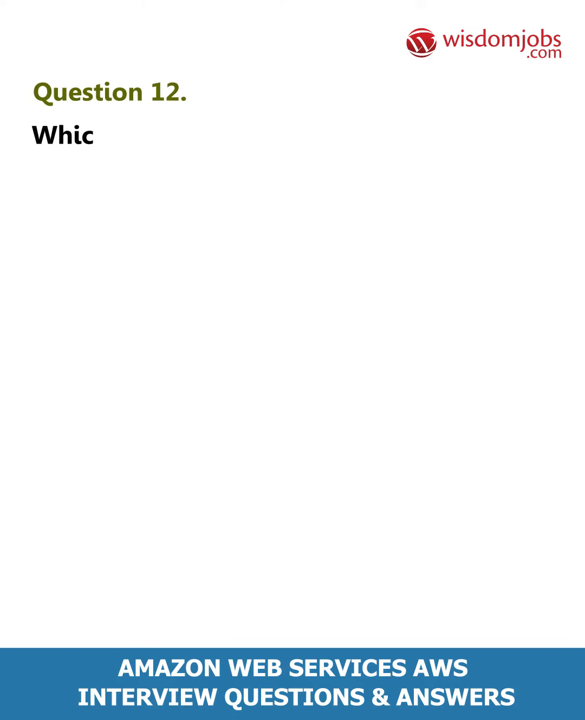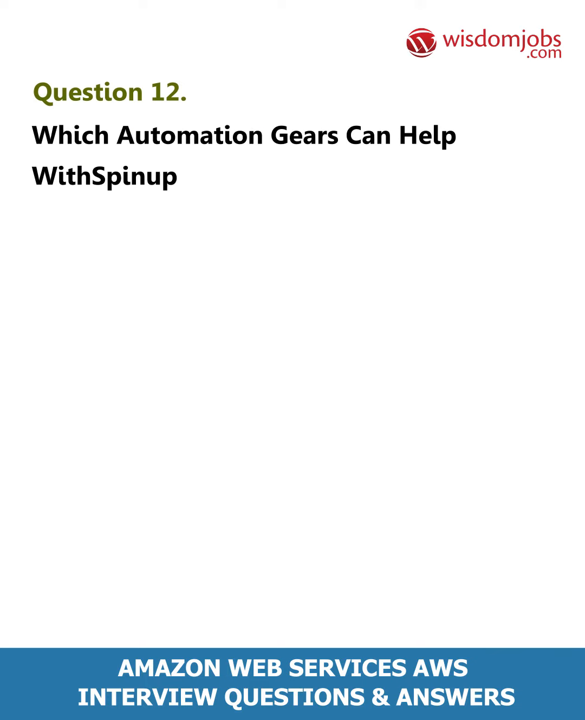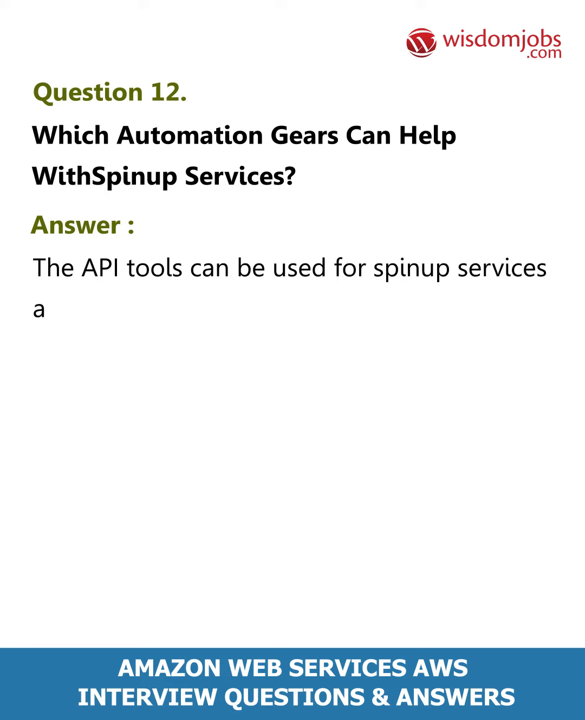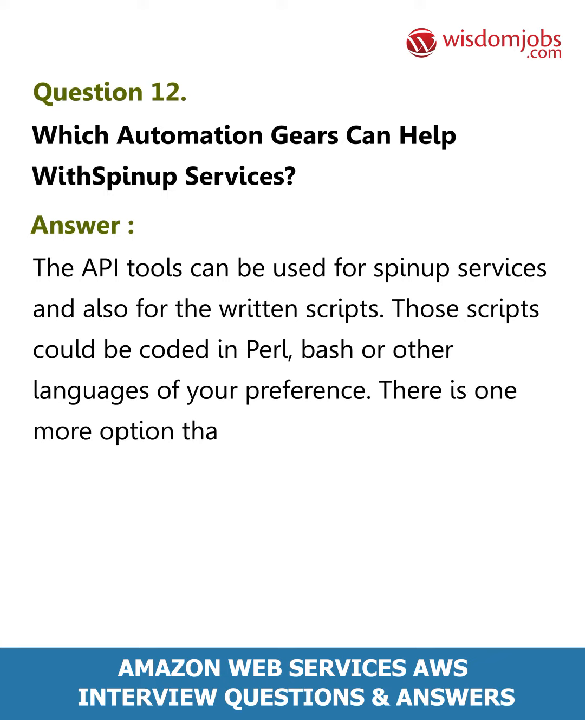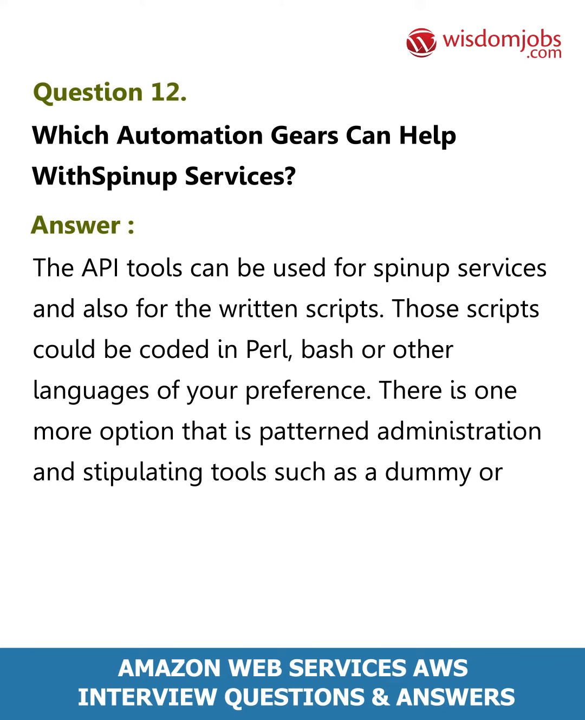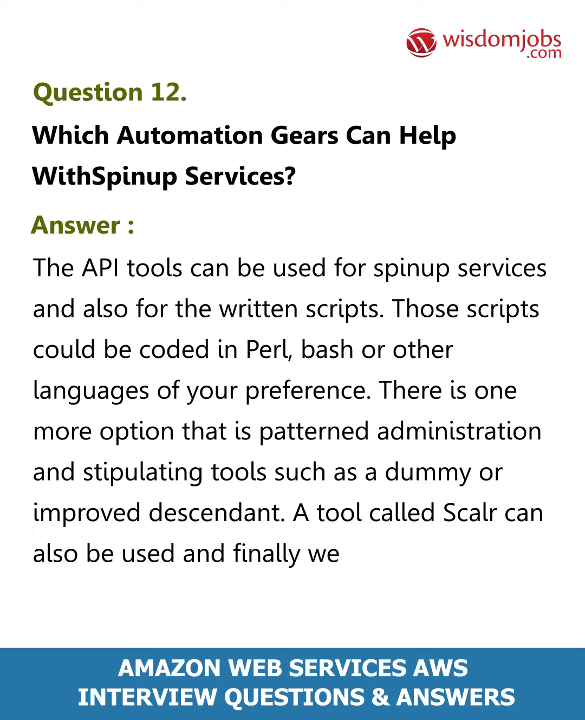Question 12. Which automation gears can help with spin-up services? Answer. The API tools can be used for spin-up services and also for the written scripts. Those scripts could be coded in Perl, Bash or other languages of your preference. There is one more option, that is pattern administration and stipulating tools such as Puppet or its improved descendant. A tool called scalr can also be used, and finally we can go with a controlled explanation like RightScale.